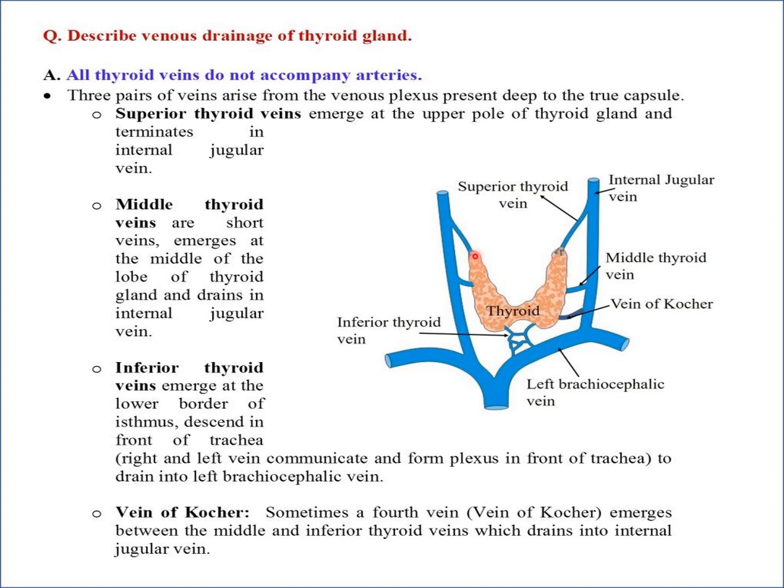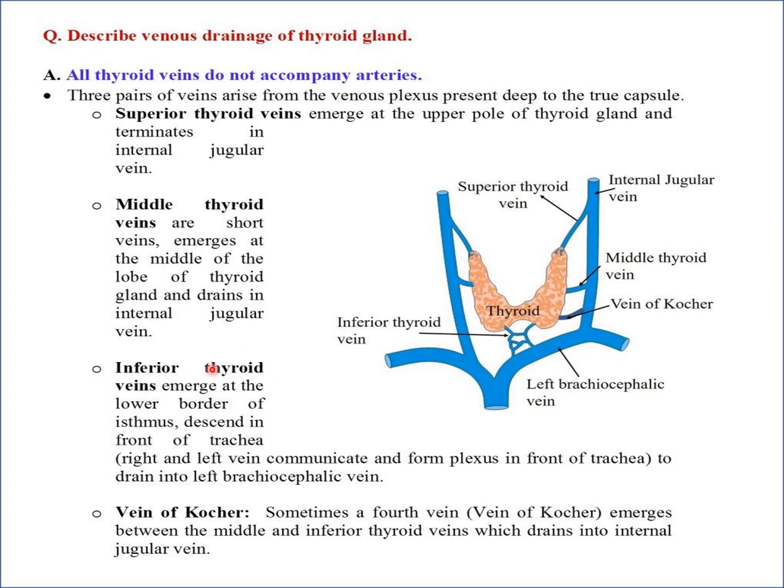the internal jugular vein. The middle thyroid vein emerges from the middle of the thyroid lobe or gland and drains into the internal jugular vein.